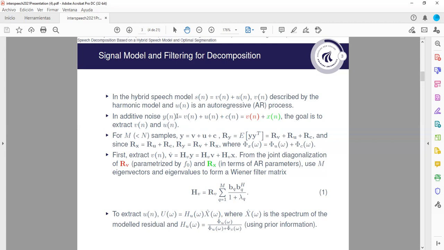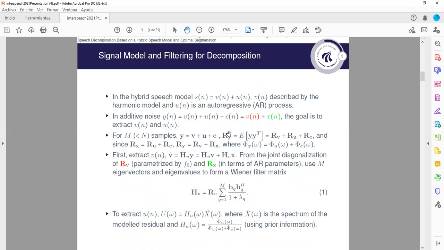The goal is, given a noisy observation, to extract the voiced and the unvoiced signal. And when we apply this filtering, we base the statistics on M samples, where M is less than N, the number of samples in the segment length.